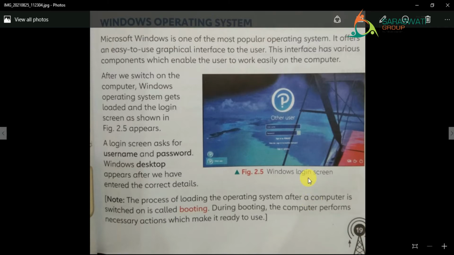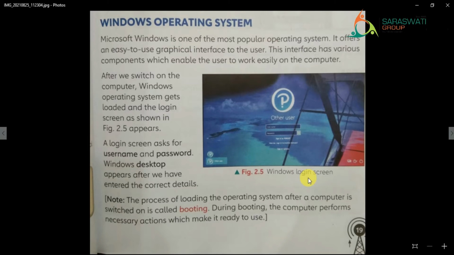So let us start with this: Windows operating system. This is the new session where we have to start. In the last session, I hope you remember what we have done, right? And due to that only we are moving to the next one, that is Windows operating system, right? Now see here,